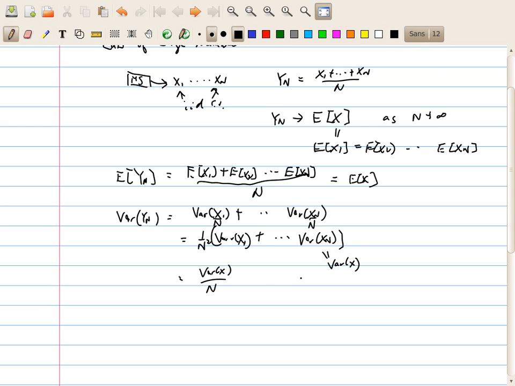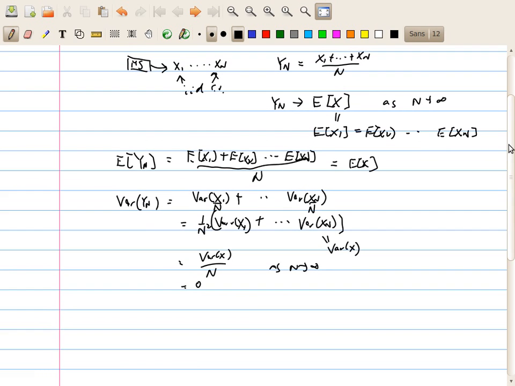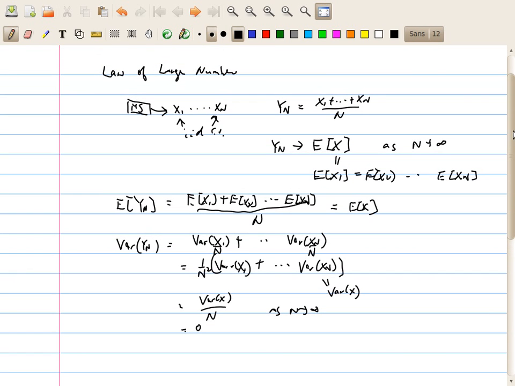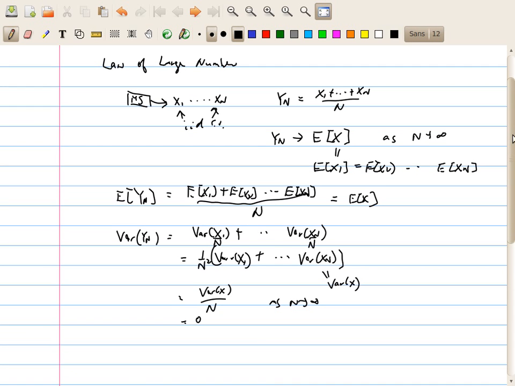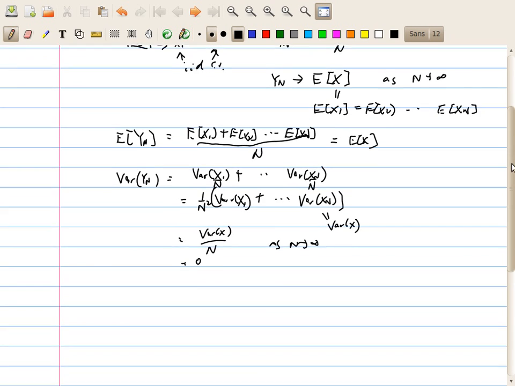So basically, the mean of the empirical average will converge to the actual mean, and the variance is the variance of x over n. As n goes to infinity, this variance will go to 0. Therefore yn will converge to the mean of yn, that's basically the expectation of x. So actually, this is something I would say intuitive, but at the same time it's very useful.